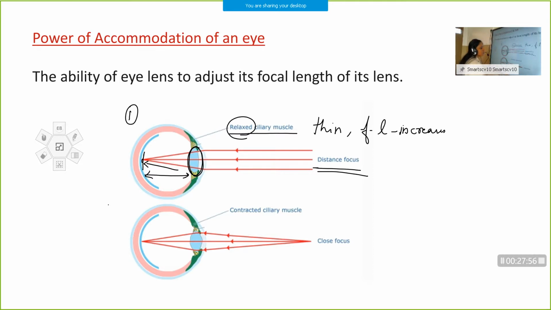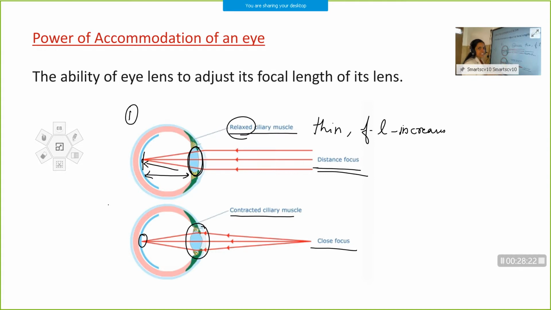Similarly, when you view a nearby object, again the image should be formed on the retina. You cannot change the position of the retina. So what the eye does is, it changes the focal length of the eye lens. In that case, the ciliary muscles contract, so the eye lens becomes thick.